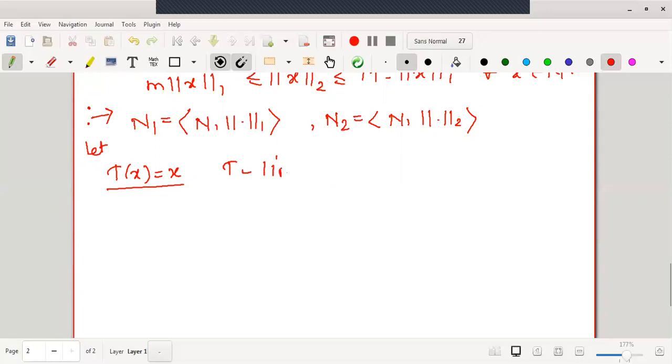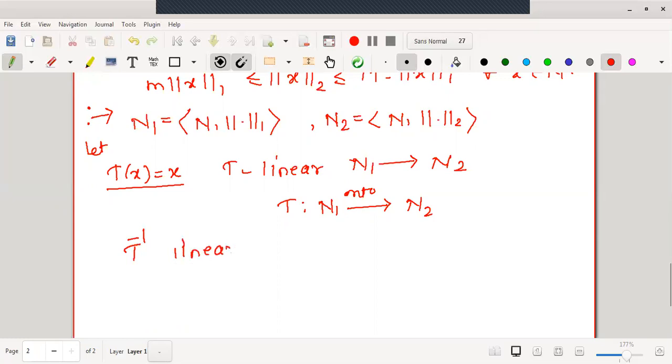Now, consider T as a linear transformation with domain N1 and range N2. What I am saying is, T is a mapping from N1 to N2. As its range is N2, let me call the mapping an onto mapping. Then may I say that T inverse is also linear?